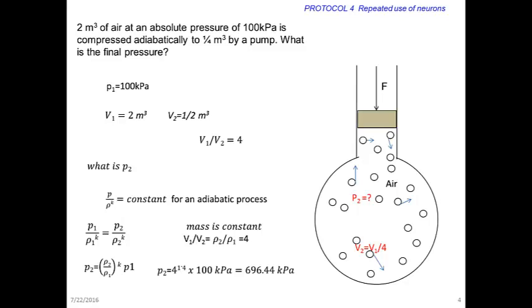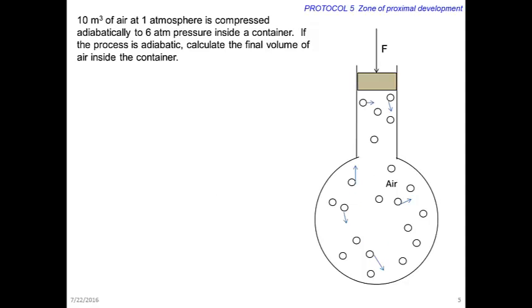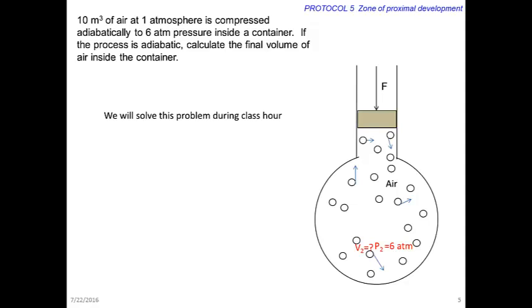Consider this example. 10 meter cube of air contained in a rigid cylinder is at 1 atmospheric pressure. This air is compressed adiabatically to 6 atmospheres. Calculate the final volume inside the container. We will solve this in class.